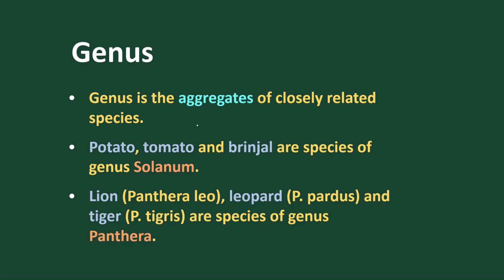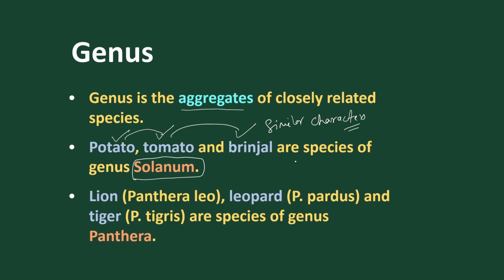Now let's move on to genus. Genus is a group of species, an aggregation of closely related species. Let's take an example. Solanum is a genus. Under Solanum we find potato is a species, tomato is a species, brinjal is a species. Why? Because certain similar characters are present in tomato, potato and brinjal. As similar characters are present, these are categorized under a single genus, single group or single rank, that is called Solanum.